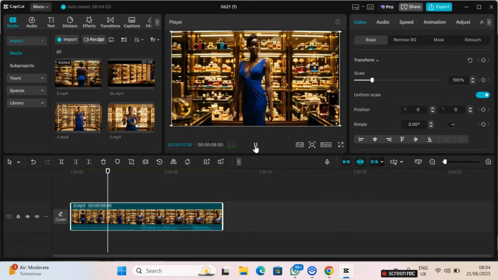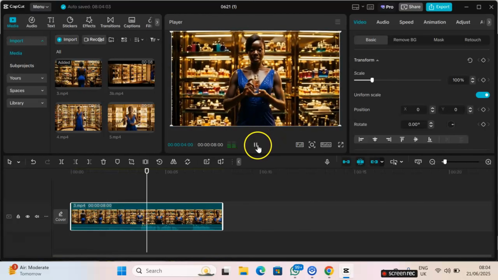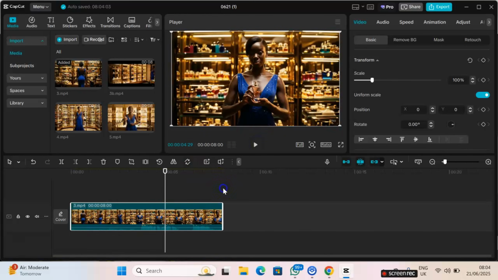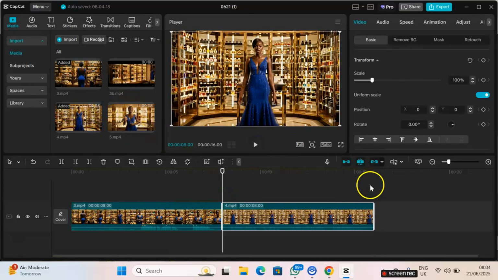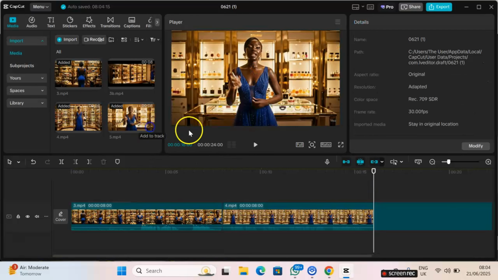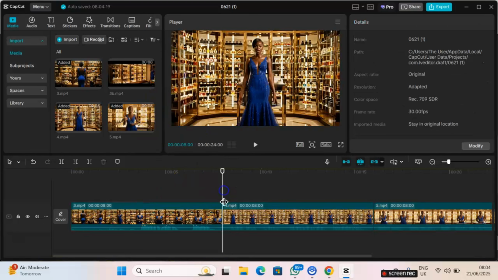Look at the beginning part of this video. "Some scents don't just." Then I just go ahead and add other ones like that. I can even make some as overlay. So in between scene 1 and scene 2, I would advise you add transitions so that it looks so real.